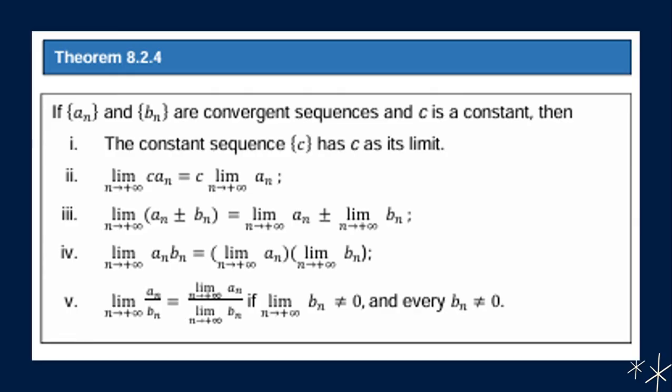Then fifth, the limit of a sub n over b sub n as n approaches positive infinity is equal to the limit of a sub n over the limit of b sub n as n approaches positive infinity, if the limit of b sub n is not equal to 0, and every b sub n is not equal to 0.